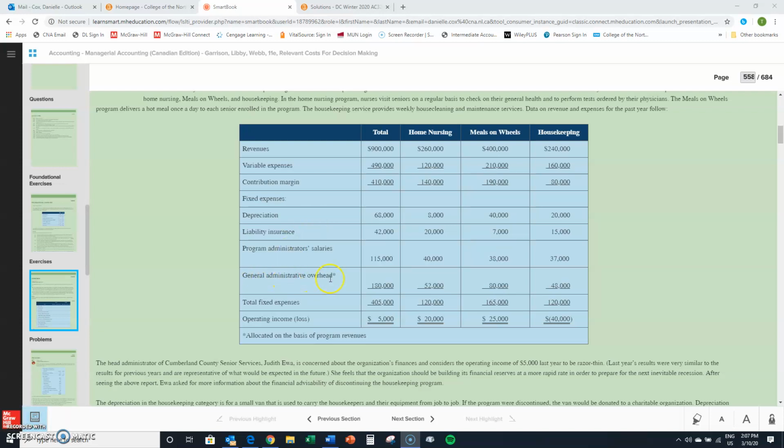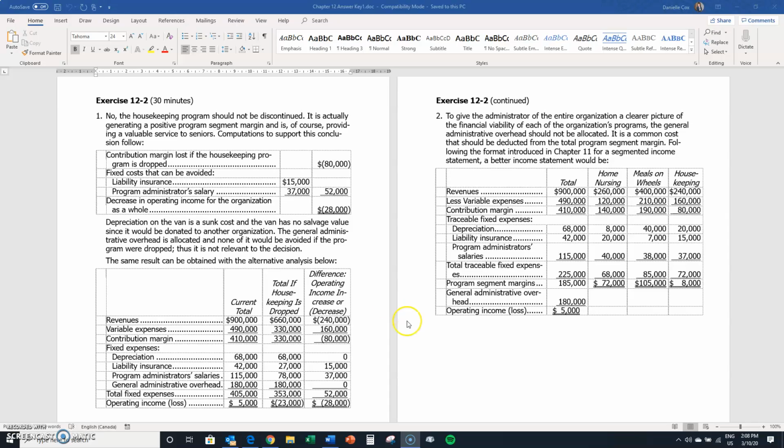General administrative overhead, well, we can see here, allocated on the basis of program revenues. So that's a cost that they just randomly allocated out, and really it's not going to change whether we keep housekeeping or not. So that is kind of throwing off our number here and making them think that this unit is probably not as profitable as it really is. So we're going to take a look now at the solution.